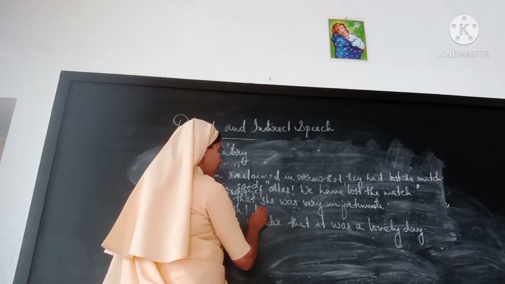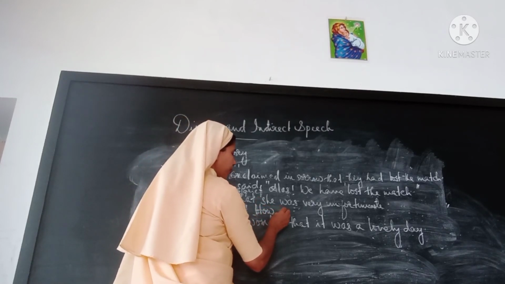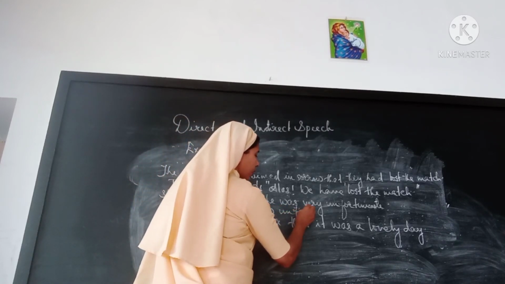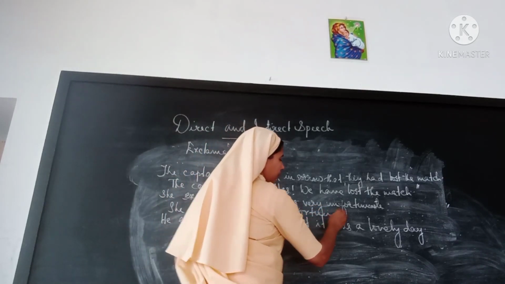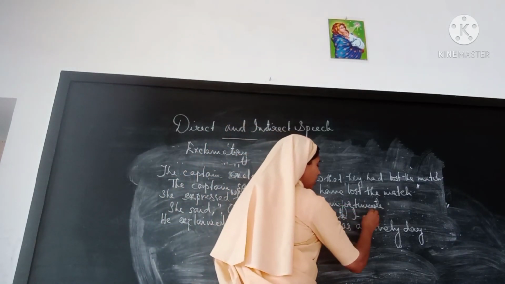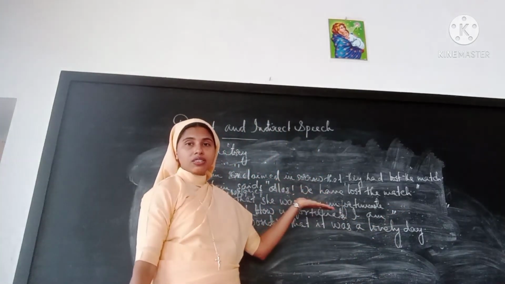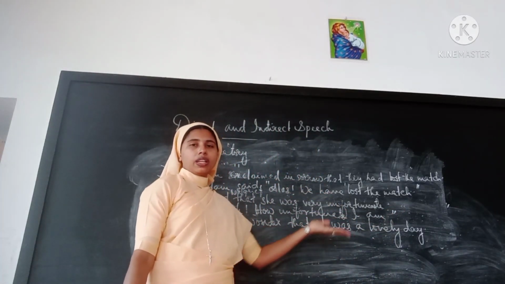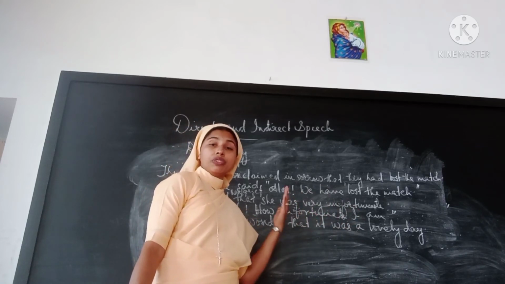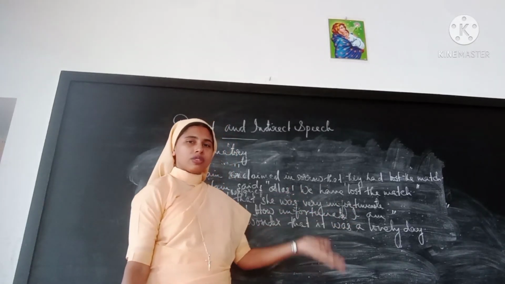How unfortunate I am. She must have told how unfortunate I am. And when it is changed into indirect, she was.